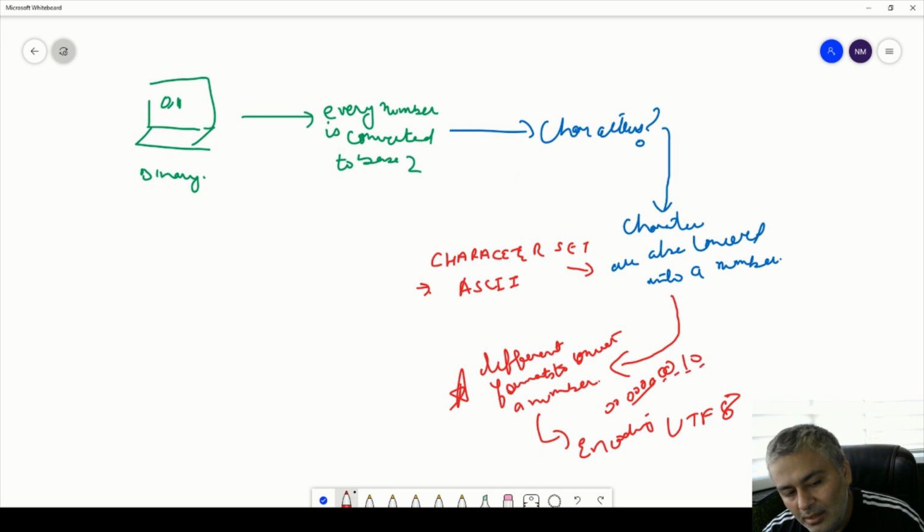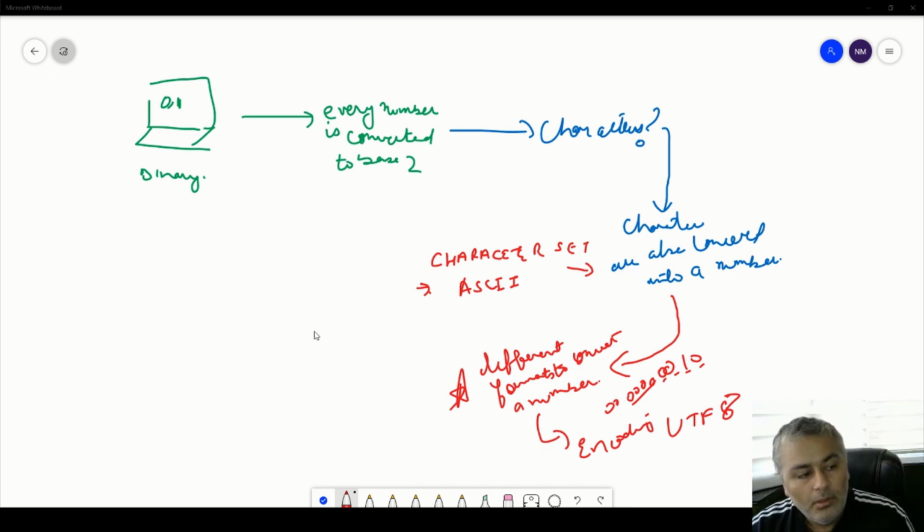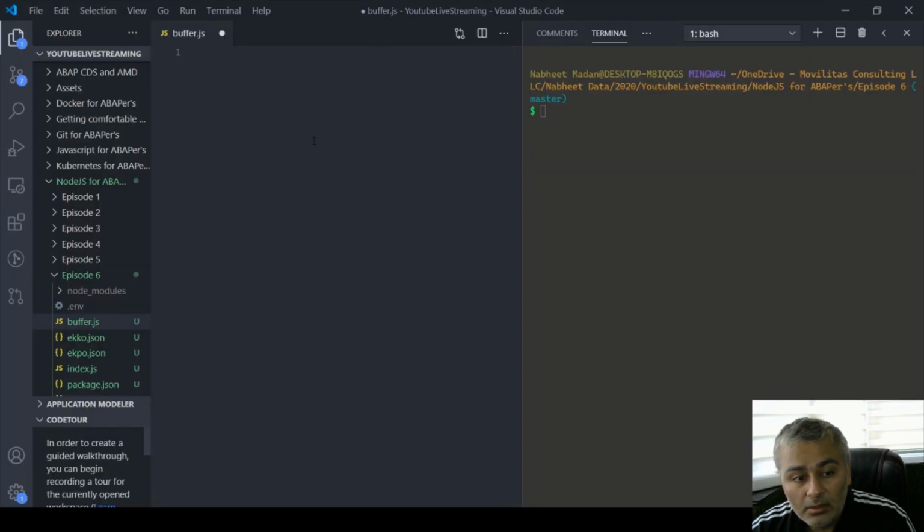So now let's log into the system and have a look at how we create a buffer and how we play with it. We now understand that a buffer is like a temporary memory where the incoming transient data is first stored, and once it reaches a certain level it goes to the next level. So let's see how we use it in our Node.js applications.